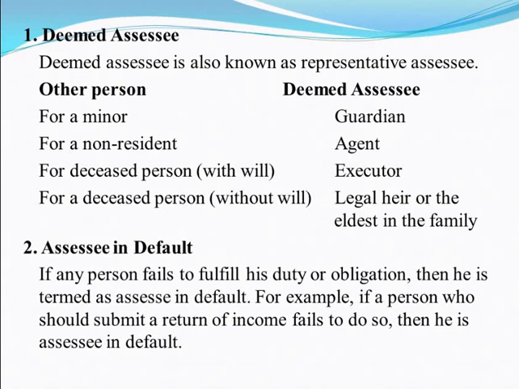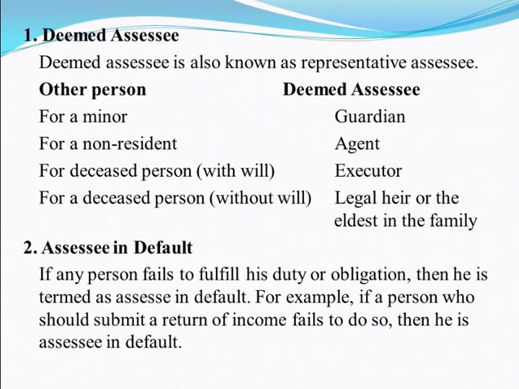For example, for a minor, a guardian is a deemed assessee. For a non-resident, an agent is a deemed assessee. For a deceased person with a will, the executor is a deemed assessee. And for a deceased person without a will, the legal heir or eldest in the family is a deemed assessee. This is nothing but a person who is responsible to pay tax on behalf of the other person, known as deemed assessee.